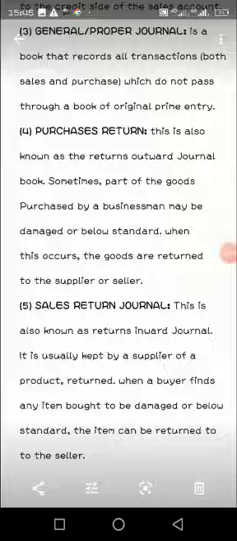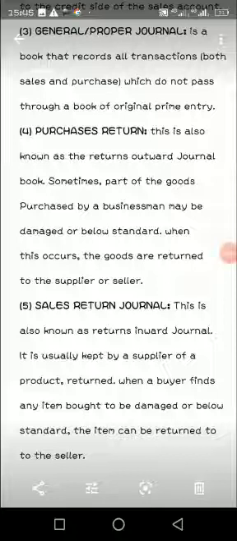The next one is general purpose, general proper account. It is also called general or proper journal, which means it is used to record both purchases and sales. This account, you can use it to record what you purchase from a manufacturer, and also use it to record what you sell from your own business or from your own shop.